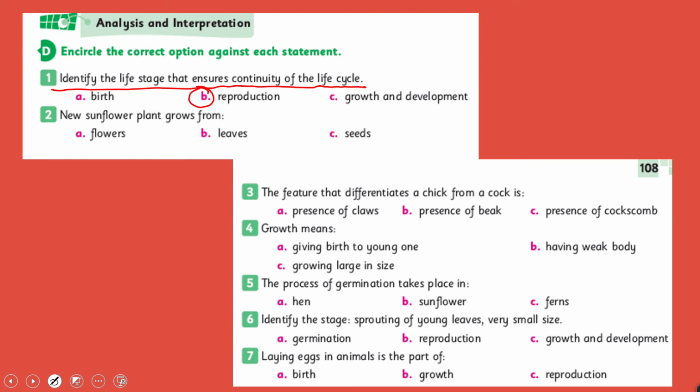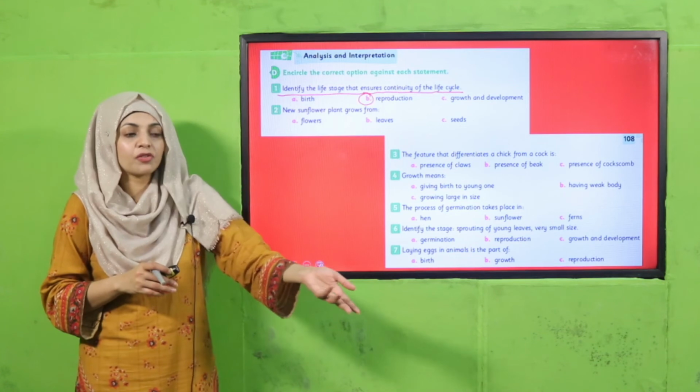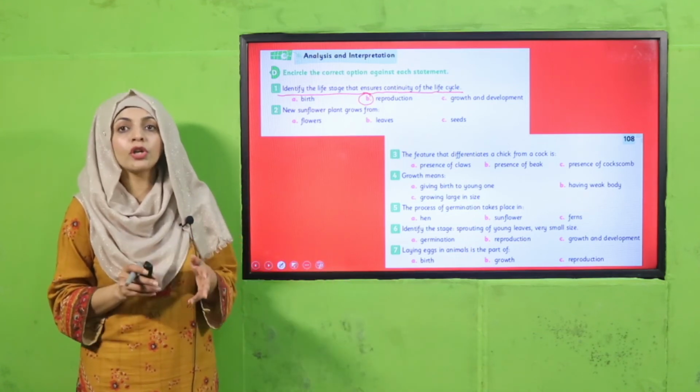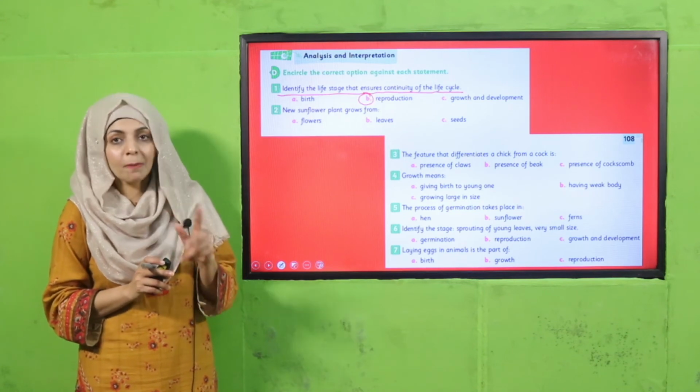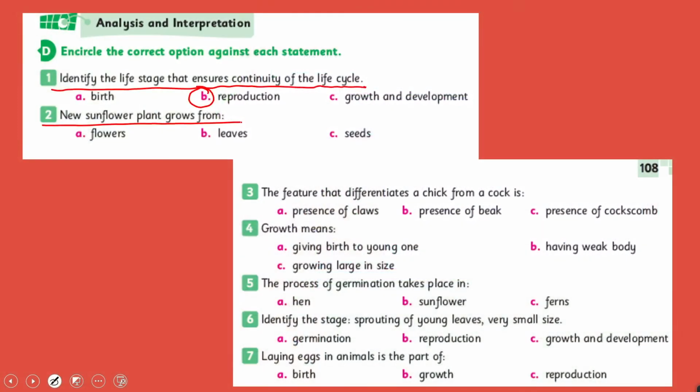ठीक है? Reproduction नहीं होगी, animal will take birth, it will grow, if it's not able to reproduce, so the life will not continue. So for the continuity of life, reproduction must take place. Number 2, new sunflower plants grow from flowers, leaves, seeds. The feature that differentiates a chick from a cock is presence of claws, presence of beak, presence of coxcomb, that is presence of coxcomb.